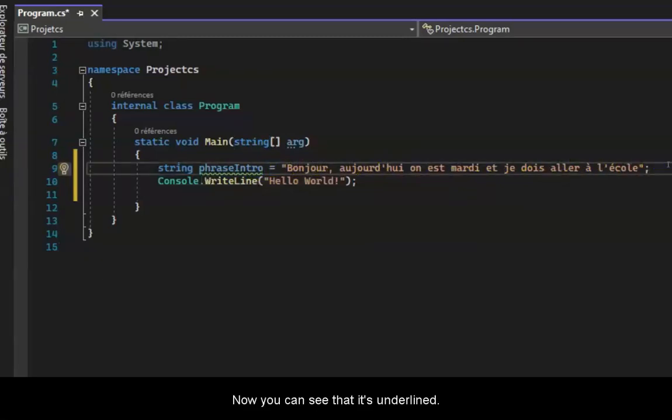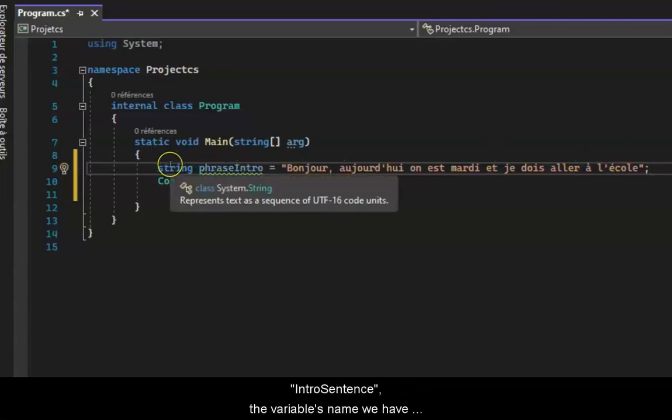Now you can see that it's underlined. However, this is just a warning. Basically, we have a variable that we don't use in our program, but now we're going to use it. To do this, we're going to delete everything and just display what's in the variable. Type console.writeLine in brackets and enter intro sentence, the variable's name we have just created, and don't forget the semicolon.